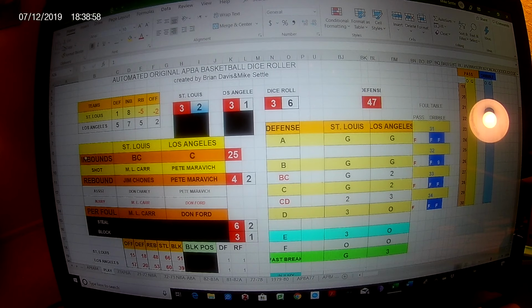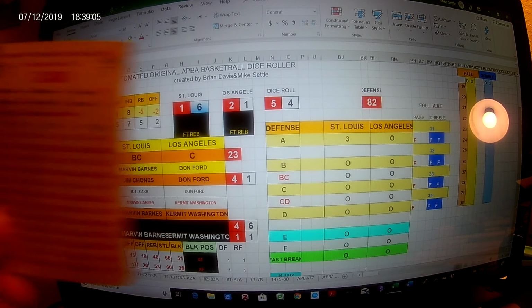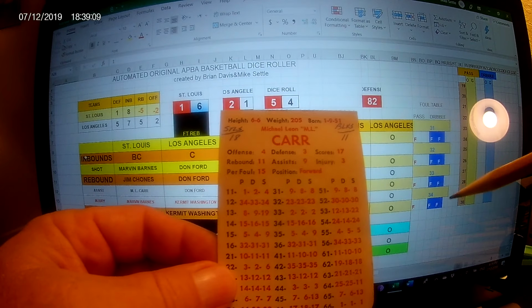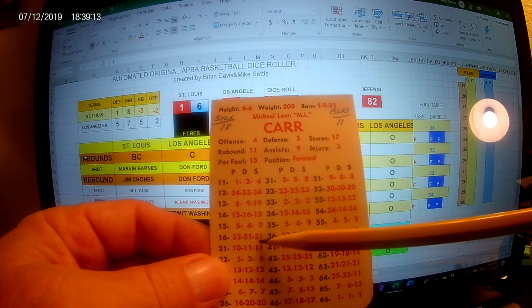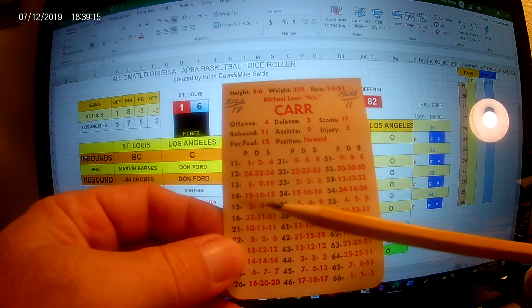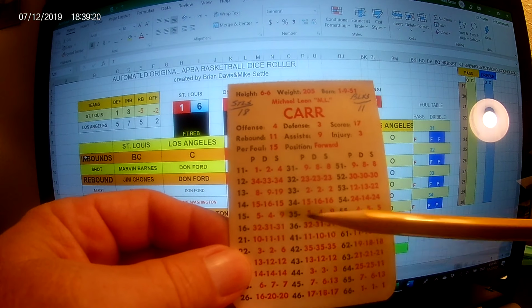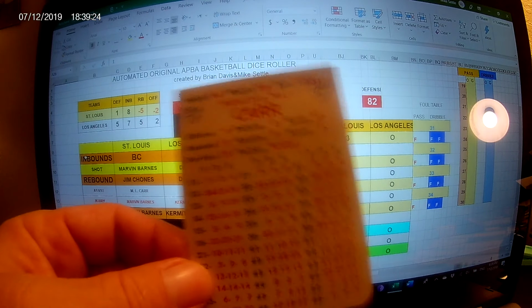Let's do ML Carr. Move him into BC. ML Carr puts it up. He's open. He hits it and he's fouled. I want you to see this. A 16, that's a 16, that's a 31. That's the sweet number. That's the best number. And ML's only got 2 of those. So out of 36 possibilities on the dice rolls, he's only got 2. But he went inside and hit the shot with the foul.